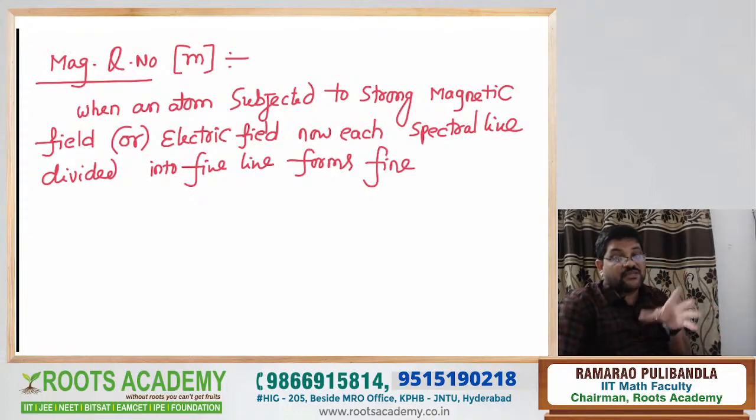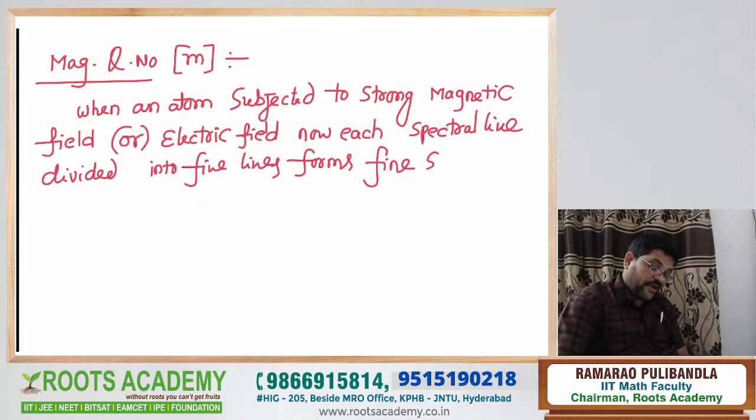Because in chemistry, some theory questions directly come as objective questions. That's the advantage of the chemistry IPE. So each spectral line is divided into what? Fine lines. Now forms fine spectrum of atom. Forms what? Fine spectrum of atom.